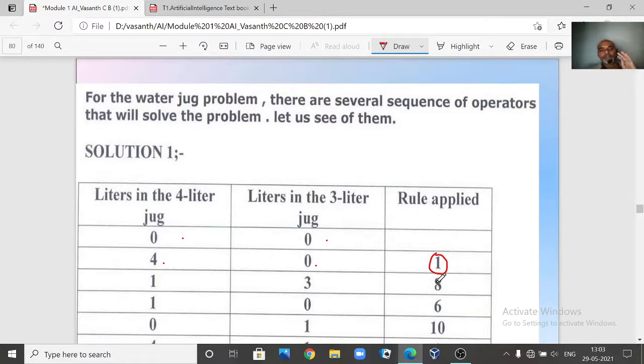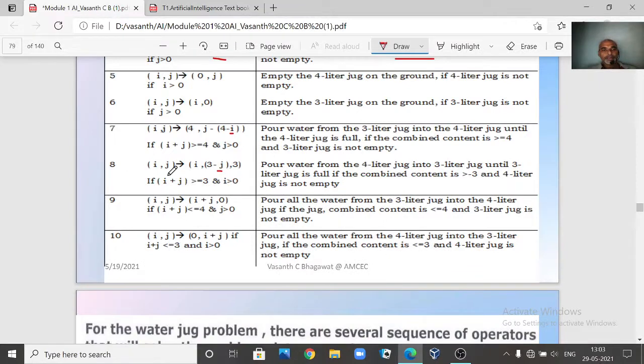Next, you are going to apply rule number 8. See what your current position is. The current position is 4 0. Go to your rule 8 here. Now what does rule 8 say? What is your current position? It is 4 comma 0. i is 4 and j is 0.